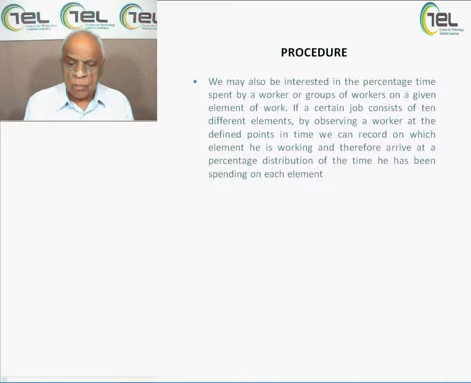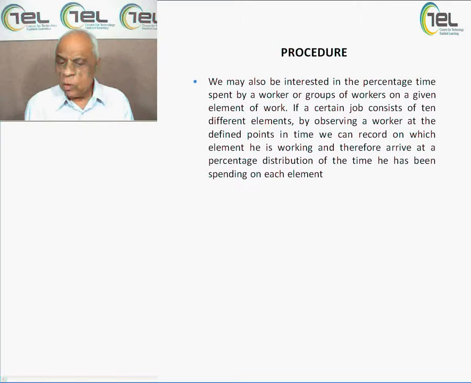Now the procedure here, how do we do it? We may also be interested in the percentage of time spent by a worker or group of workers on a given element of work. If a certain job consists of 10 different elements, by observing a worker at defined points in time, we can record which element he is working on and therefore arrive at a percentage distribution of the time he has been spending on each element. So as we have seen, it is not one element, there are a number of elements.